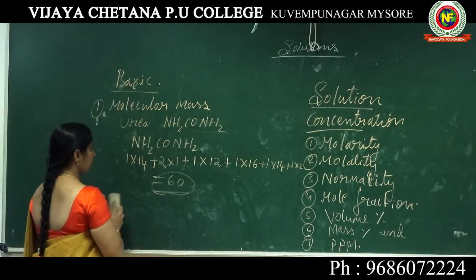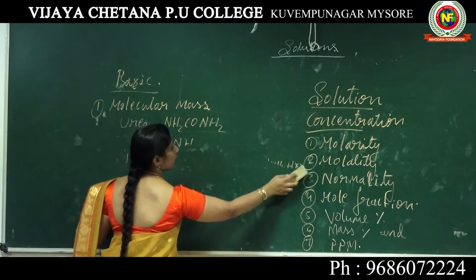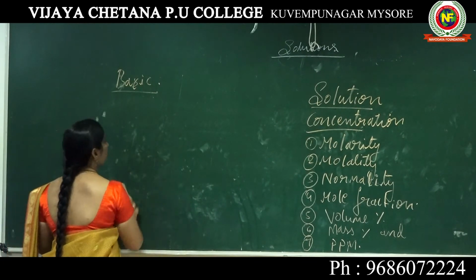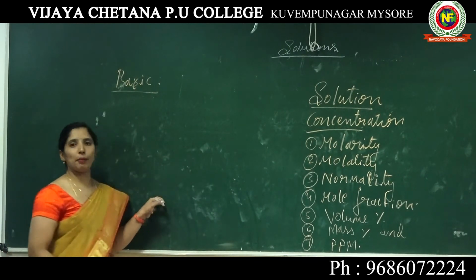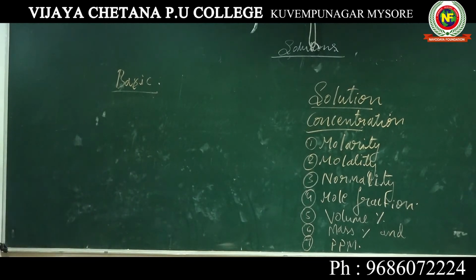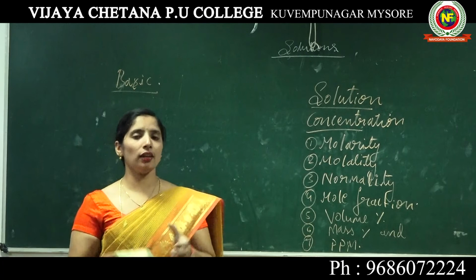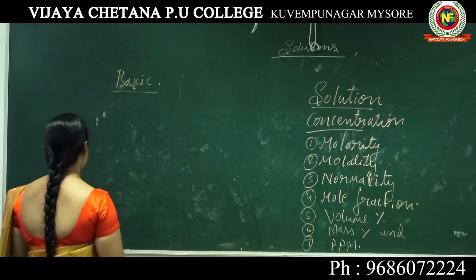So the next basic thing you have to keep in mind, the second thing that is very very important, is how to find out the number of moles. If you are taking a solution, there is a presence of what?